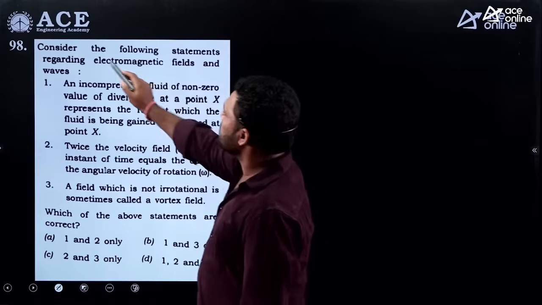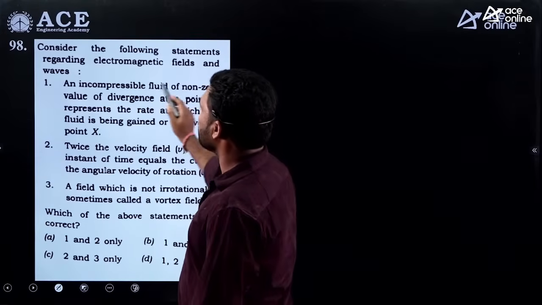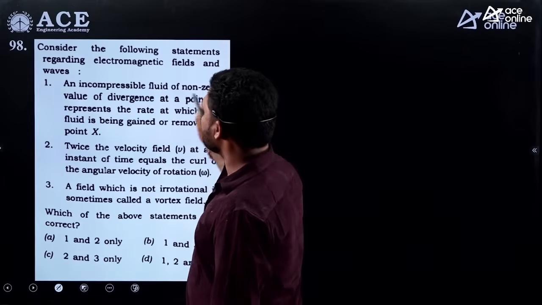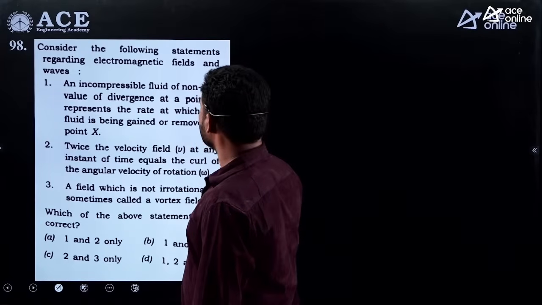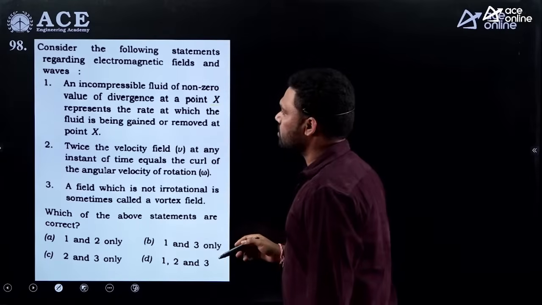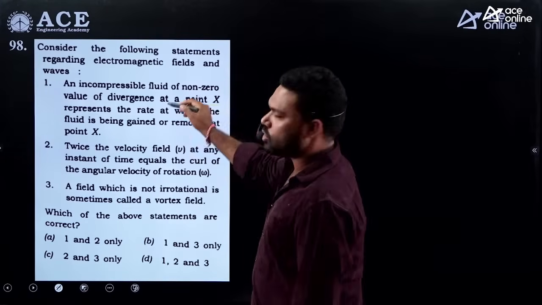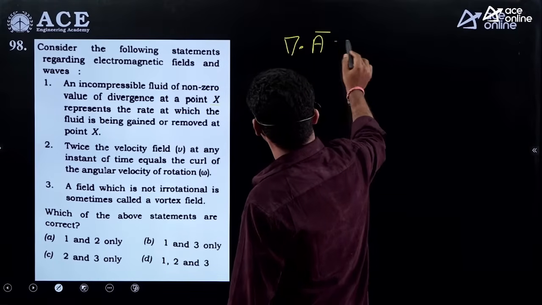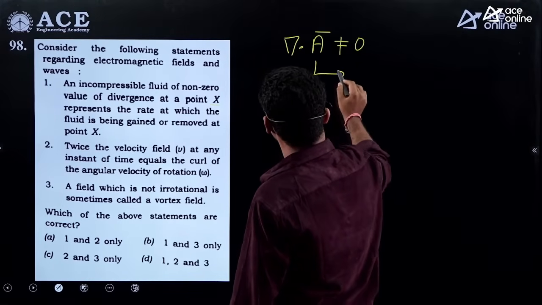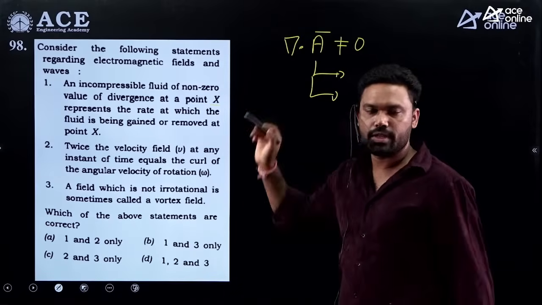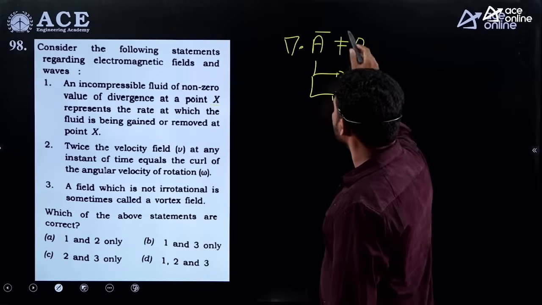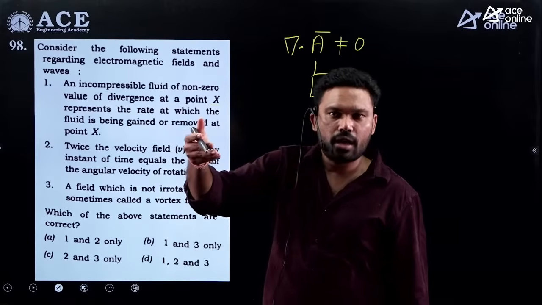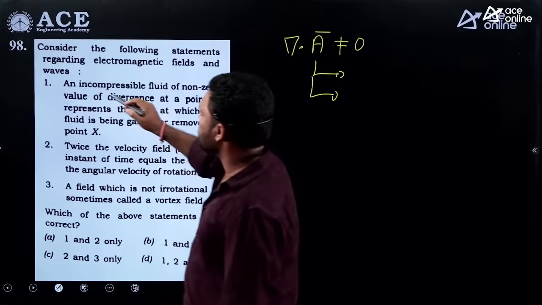Anyhow, see here, consider the following statements regarding electromagnetic fields and waves. First one: for an incompressible fluid, a non-zero value of divergence at x represents the rate at which the fluid is being gained or removed. Yes. Suppose the divergence of some vector field A is not equal to 0. If this is positive, it is called a source field. If it is negative, it is called a sink field. So if it is non-zero, divergence is indicating the gain or loss. So this statement is correct.